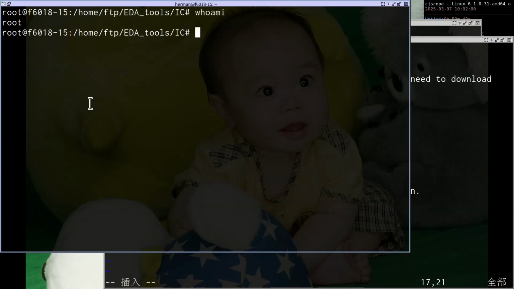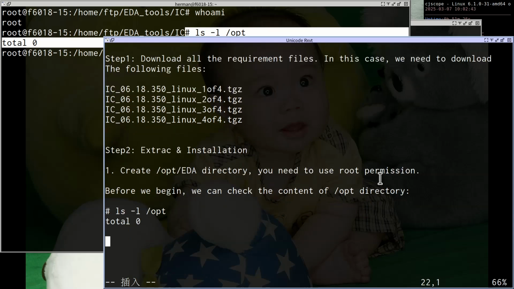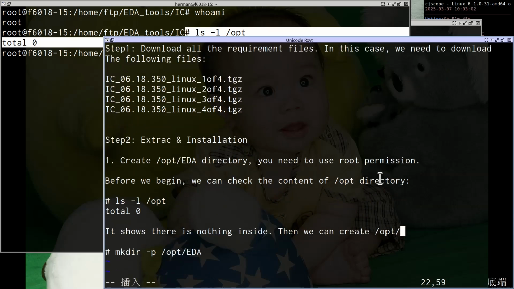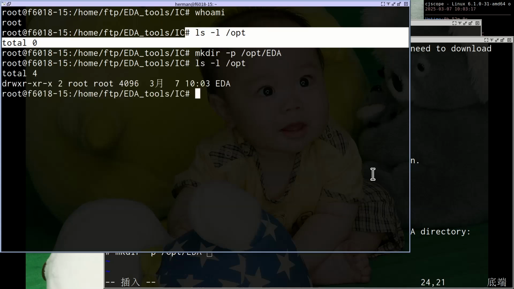Let me continue to show you. Please type mkdir -p /opt/eda. Before you type that, you can type ls -l /opt. You will see that currently this directory has no files. We can check this first. If you type the command mkdir -p /opt/eda and then type ls -l /opt again, you will see you have the eda directory now.